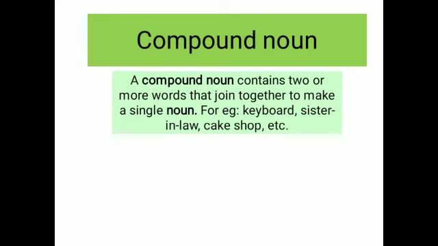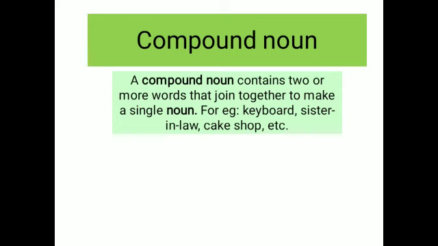The last but not the least we have is compound noun. A compound noun contains two or more words that join together to make a single noun. For example, keyboard, sister-in-law, cake shop, etc. We can easily see this word keyboard. It consists of two words, key and board. Sister-in-law, sister and law. Cake shop, cake and shop.